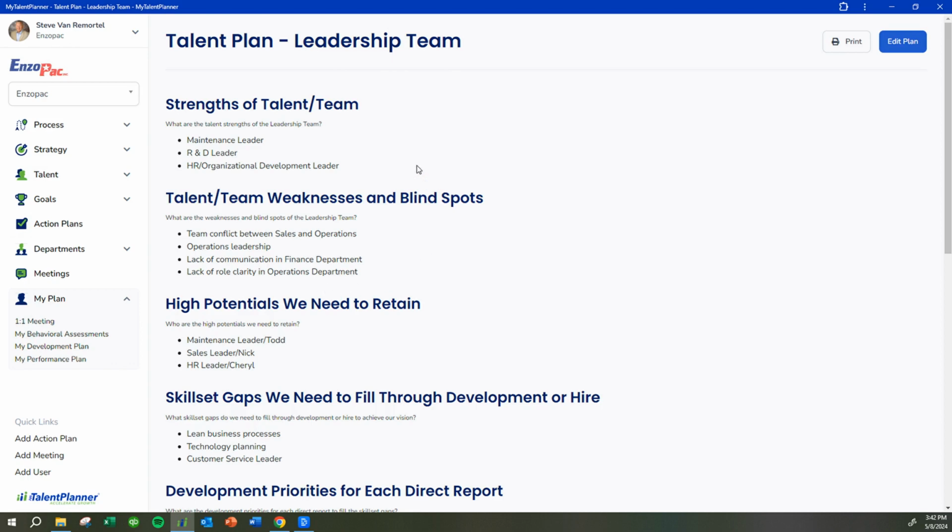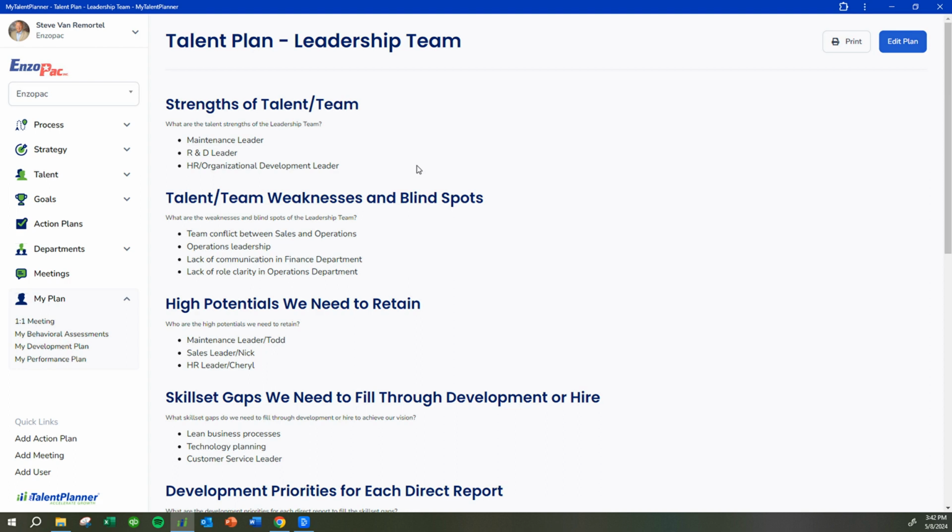Now, I want you to think about your team or your company or a company that you know. As we go through this, just think about it. Now, let's use the example that we have a $15 million company currently, and we want it to be $22 million at the end of our 3-year vision. And so what the talent plan does is it puts all the strategies and action plans that you need to execute over the next 3 years to take your team from being a $15 million company to that $22 million vision you have.